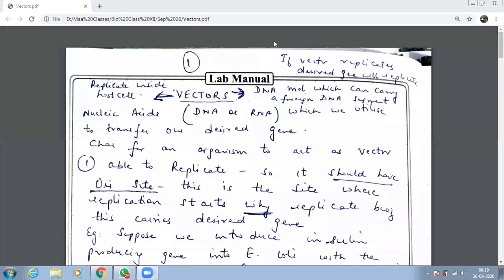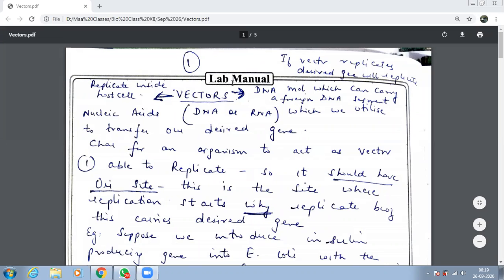In normal language, you say that malaria happens due to a mosquito bite. Name the vector in malaria. Female Anopheles. Female. So what does female Anopheles actually do? It carries the pathogen into the host body. This is what a vector does. So ma'am, something like this, we are going to study about vectors in biotechnology today. They are very important. I have put one arrow on the right side and one arrow on the left side to tell you what vectors actually are.